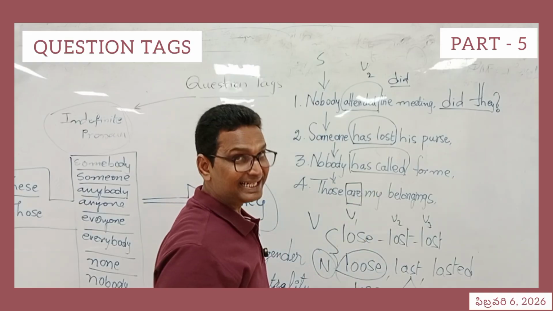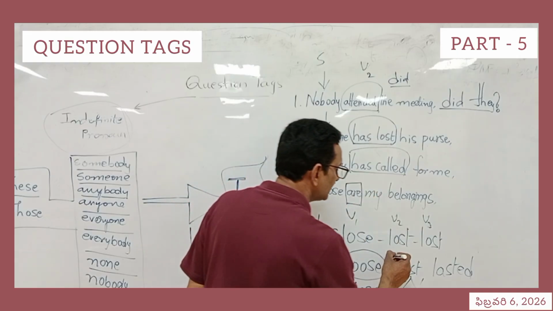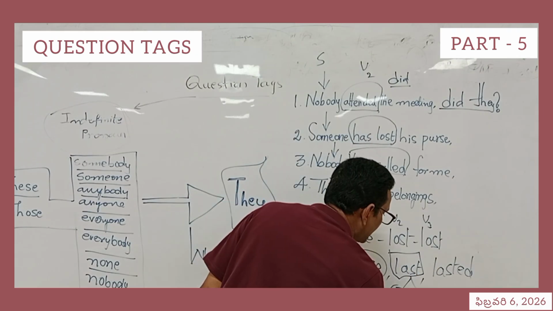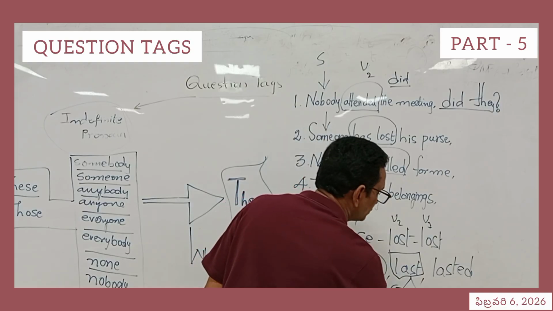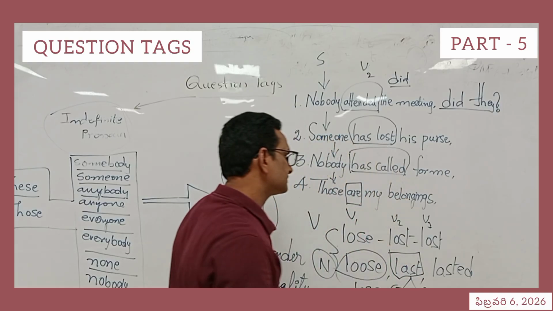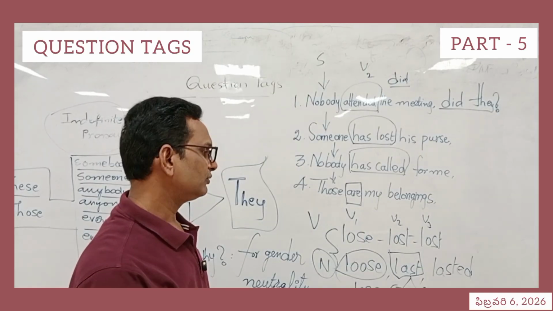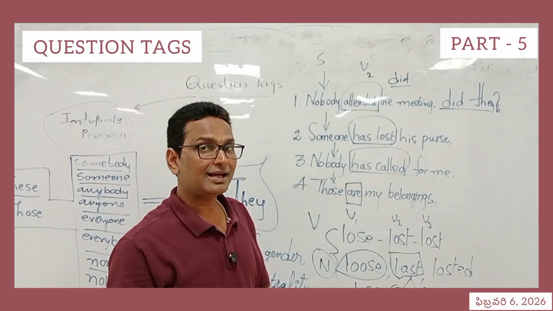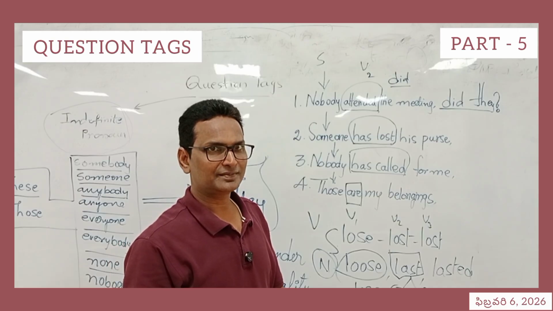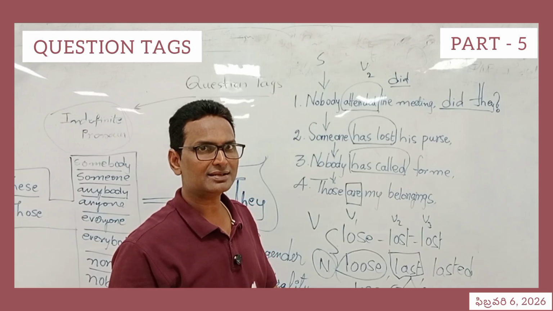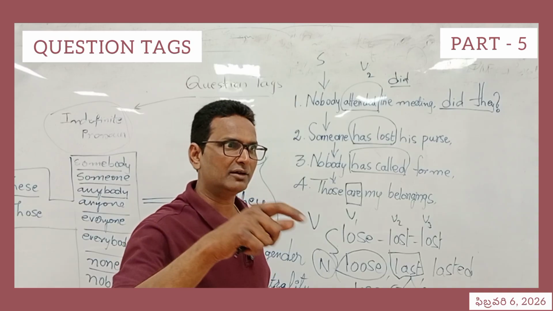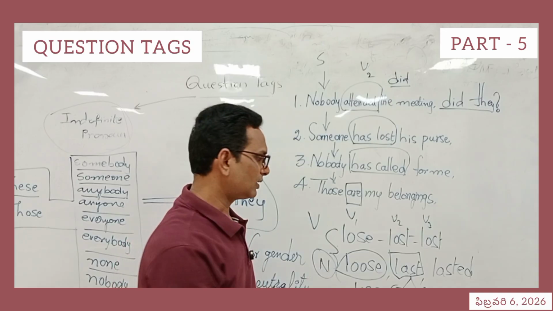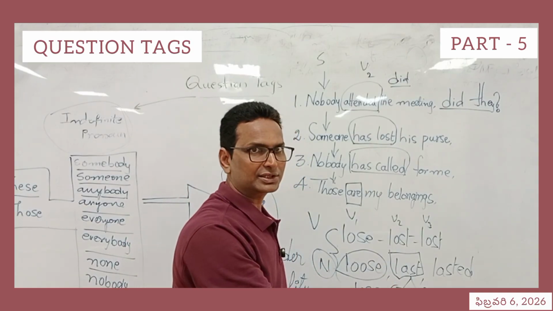And this one, L-A-S-T, last. I have given two branches here. It is an adjective and it could be a verb also. For example, when is the last program in your college? When is the last program? Last in the sense, final program. So if program is a noun, any word which is used to describe a noun before that is called an adjective. So it is an adjective.